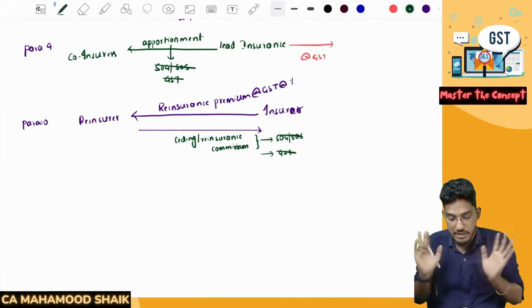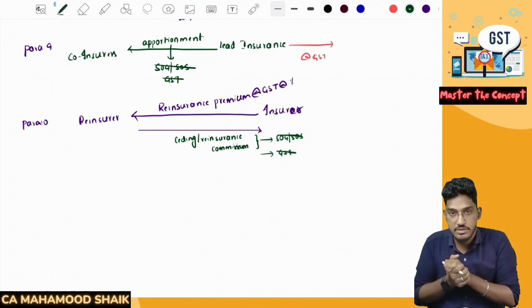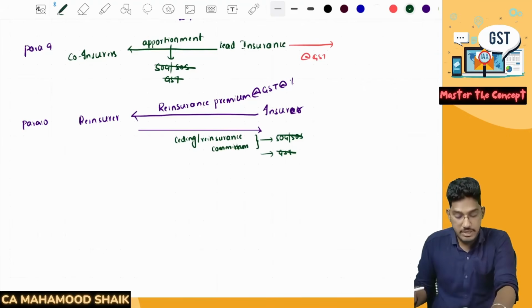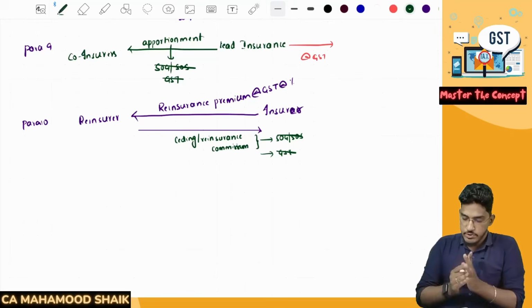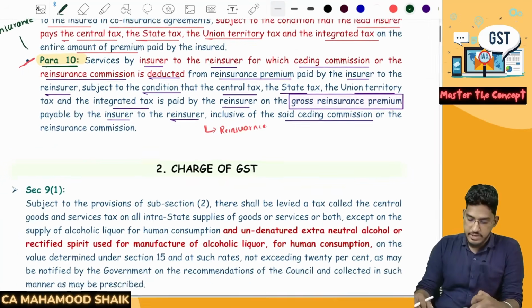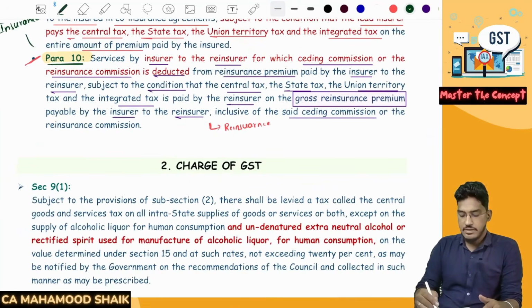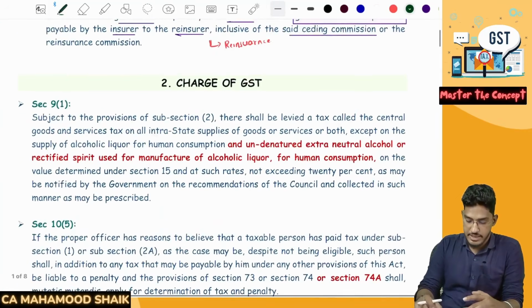If I'm not wrong, I'm definitely expecting a question from either of these two paragraphs of Schedule 3. Clear? Able to understand? I explained it to you in a detailed manner with the help of an example, and I have also given you a summary. Now proceeding further with the amendments in the next chapter. Since we are done with the supply chapter, let us try to understand the amendments in the subsequent chapters.